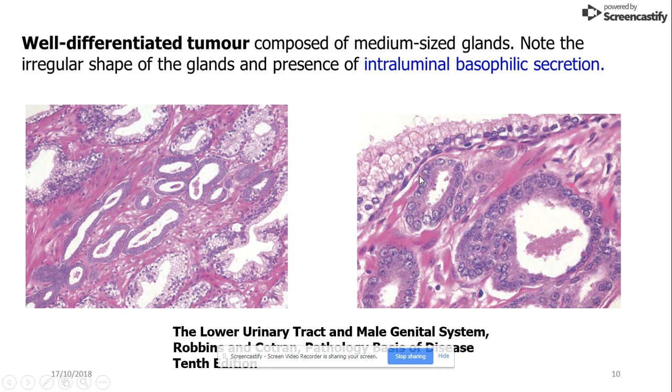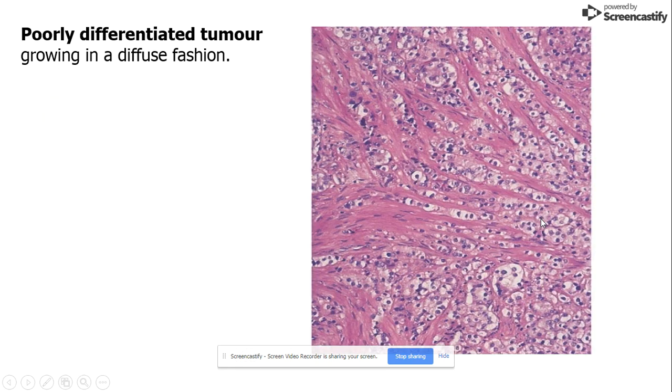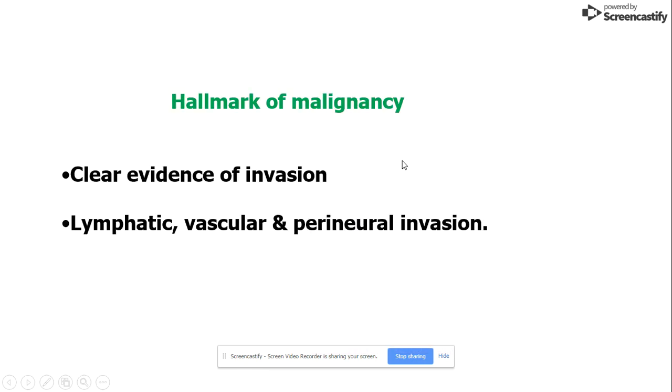In this picture, it is a well-differentiated tumor composed of medium-sized glands, with irregular shape of the glands and presence of intraluminal basophilic secretions. This is a poorly differentiated tumor growing in a diffuse fashion. The hallmark of malignancy is clear evidence of invasion, with lymphatic, vascular, and perineural invasion.